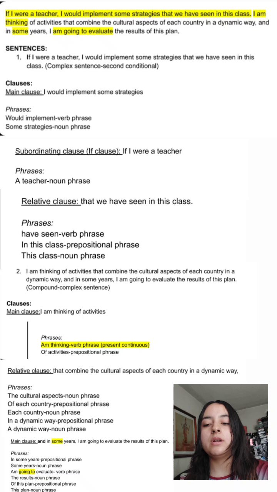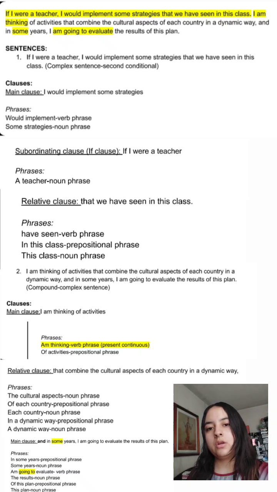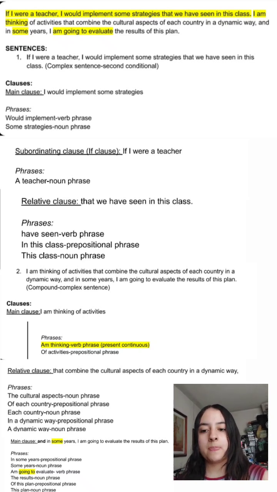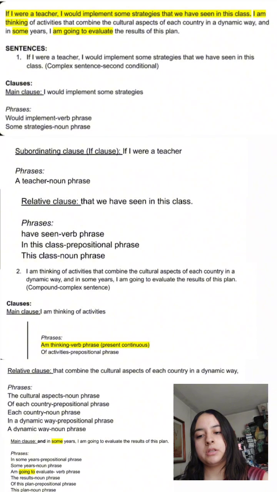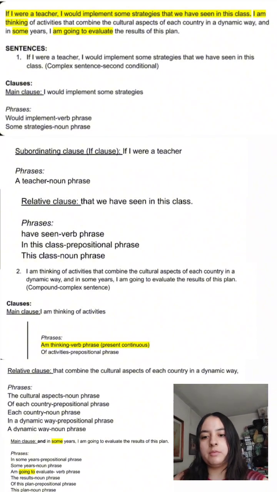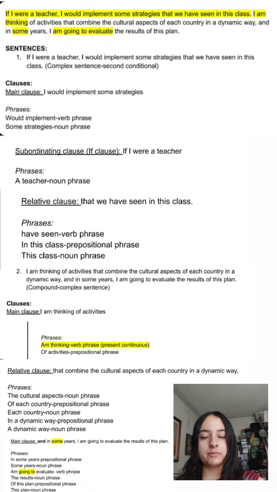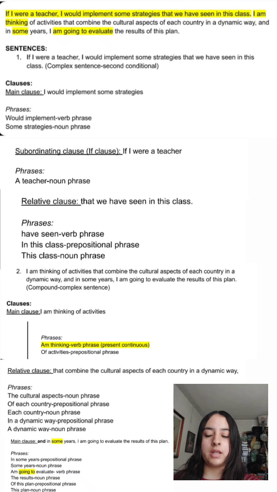That is a relative pronoun, combine is a verb, the an article, cultural an adjective, aspects a noun, of a preposition, each is like an adjective because it's modifying country, which is a noun, in a preposition, a an article, dynamic an adjective, and way a noun.